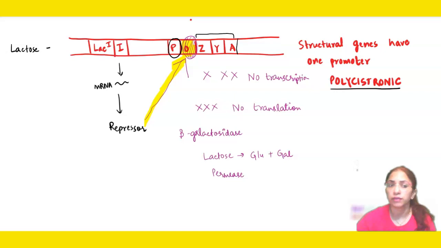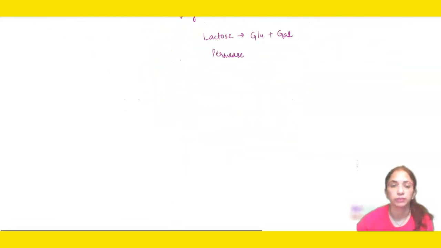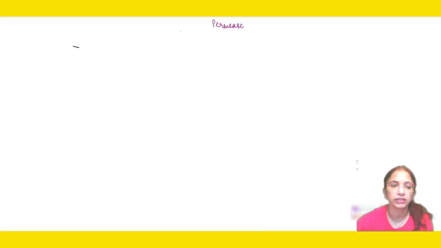Okay, so if no lactose is there, there is no means of turning the operon on. So in this case, this will be turned off because repressor will bind to the operator and thereby no gene expression will happen. Okay, so this is the case if lactose will be absent. Now we will discuss very quickly what if lactose will be present.